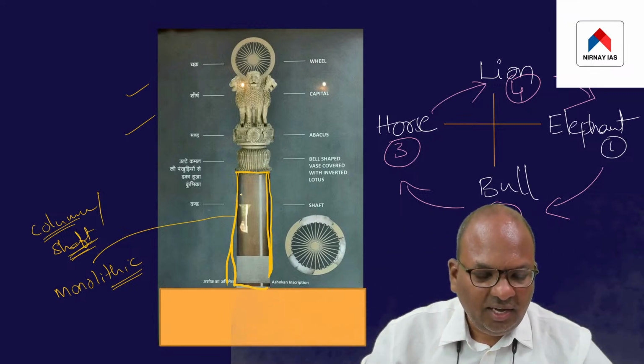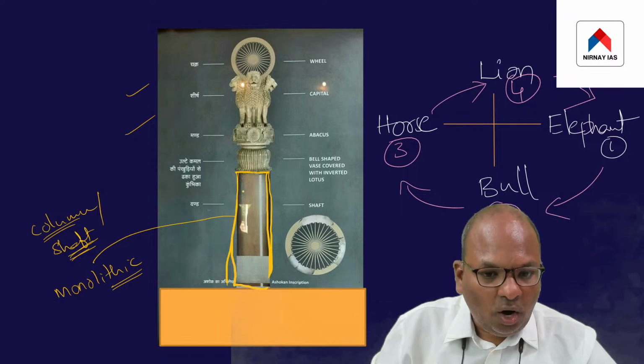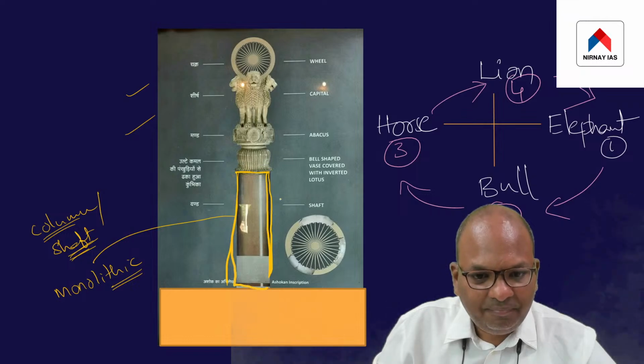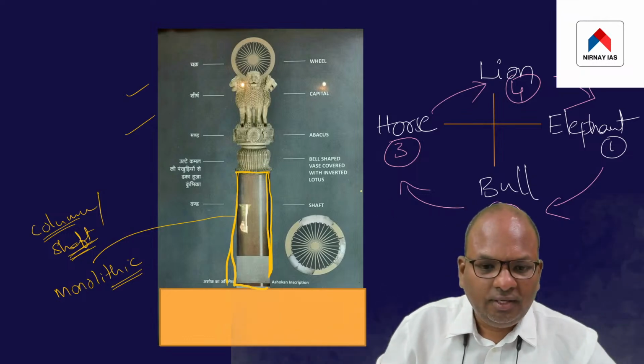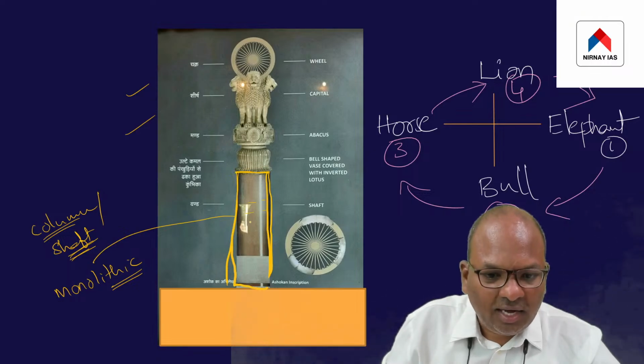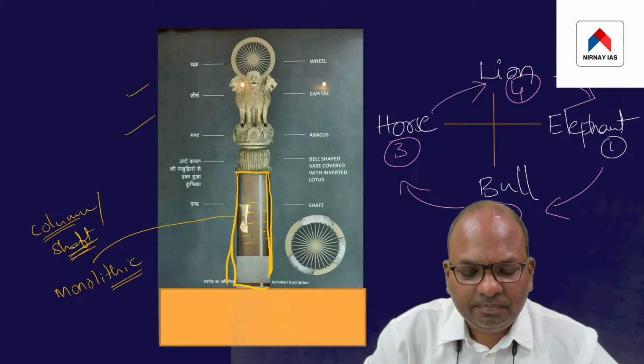You can see it has a very smooth surface. It was on the shaft that Ashoka got his inscriptions issued. So basically Ashokan inscriptions can be seen on this column or shaft only.